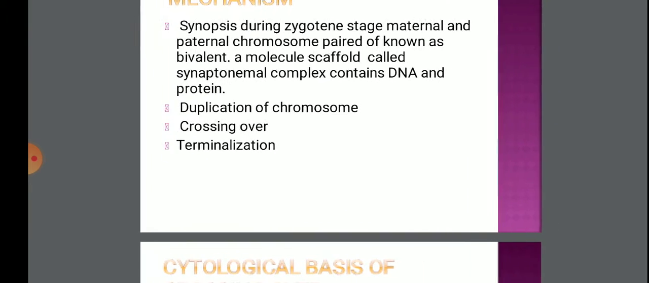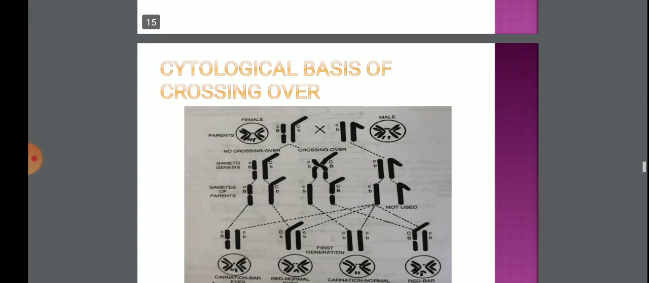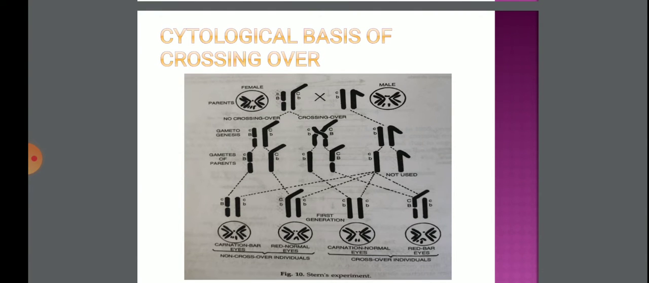And last is terminalization. After crossing over, the maternal and paternal chromosomes start repelling each other, and the crossing over is finished in the last step. Now the cytological basis of crossing over. This is the cytological basis of crossing over.